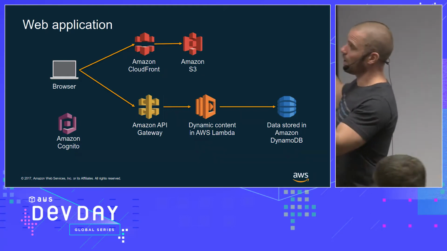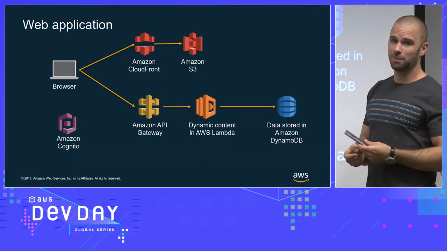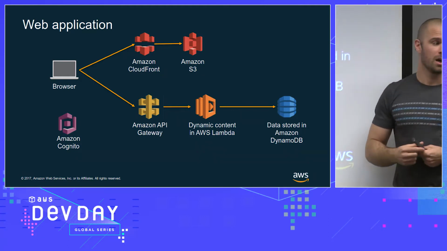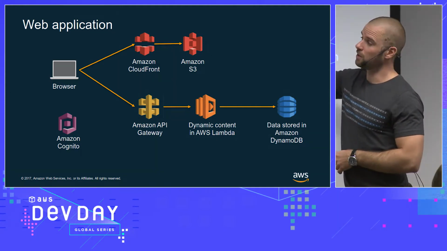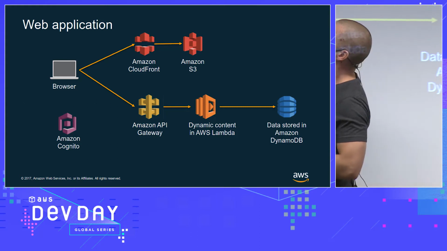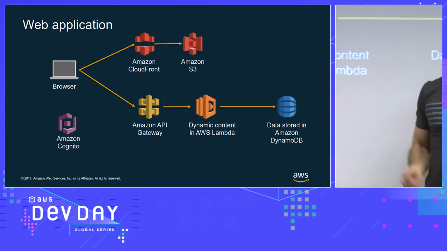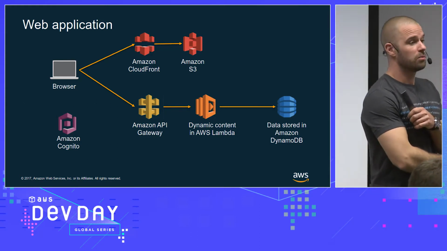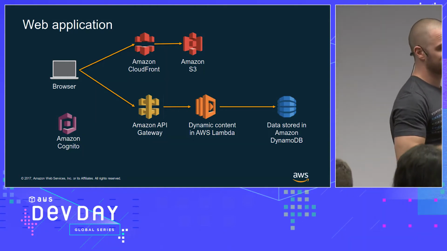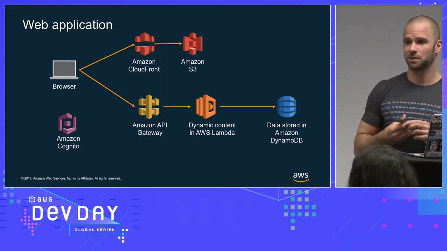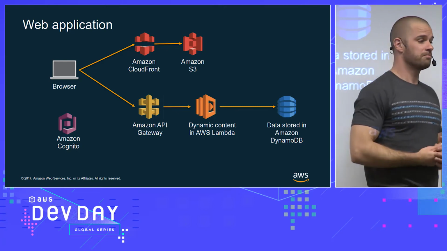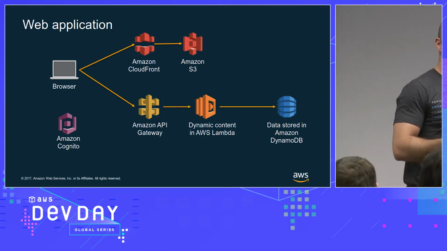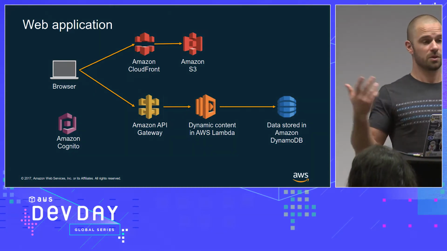So basically, this is how a classic web app would look like. And if you remember the one I had on my computer that I did the demo of, very similar use cases, I have an S3 bucket with a CloudFront distribution to serve the static content, so all the images and videos, and then you have the dynamic content coming from the Lambda function. So people and customers have built entire websites using that pattern.